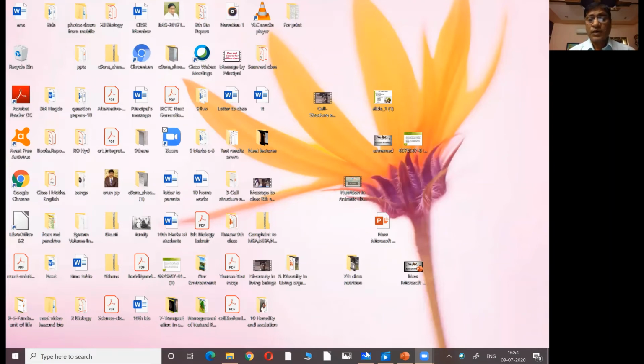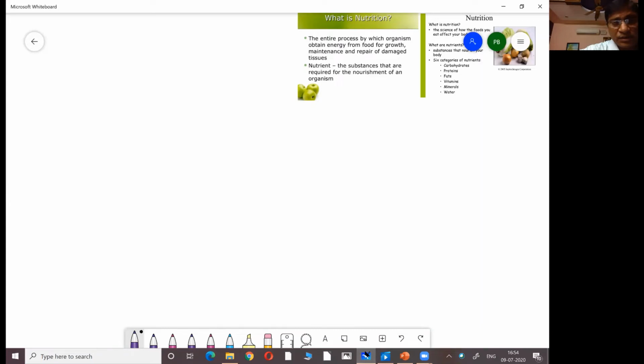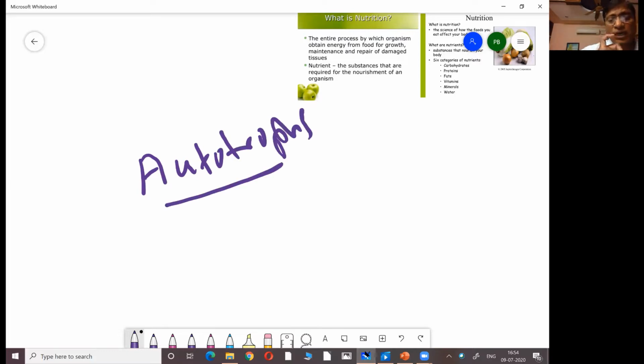One group of organisms which prepare their own food are called autotrophs.